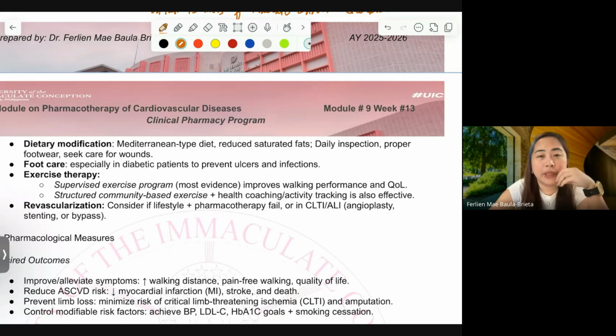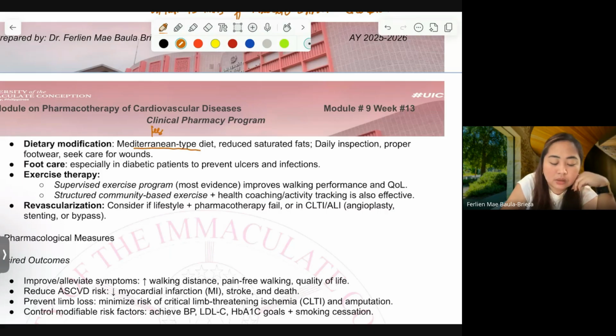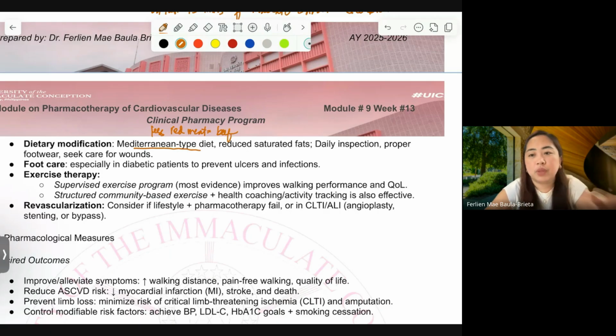So the main thing in the Mediterranean diet is really less red meat coming from beef. The DASH diet was not mentioned here. Actually, most of the diets given for non-pharmacological measures, the Mediterranean diet pyramid is suggested most of the time.